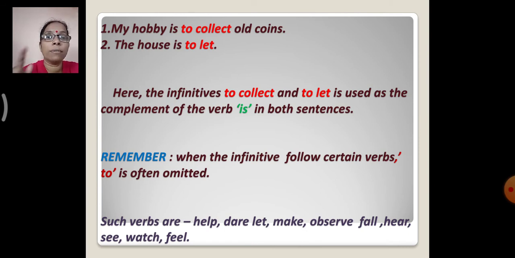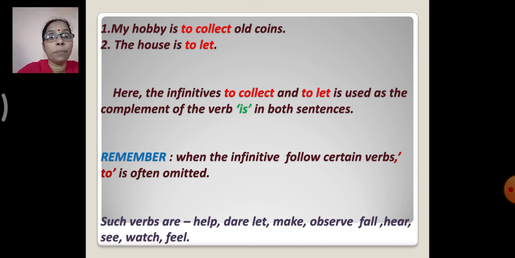So you have learnt about the four uses of infinitives. Now which are the four? First, it can be used as a subject. Second, it can be used as an object. Third, it can be used as an object of a preposition. And fourth, it can be used as a complement of the verb is. Okay, so these are the four uses of the infinitives.